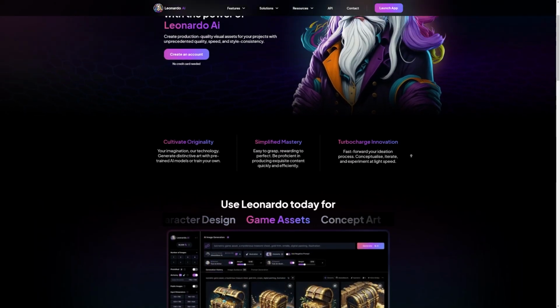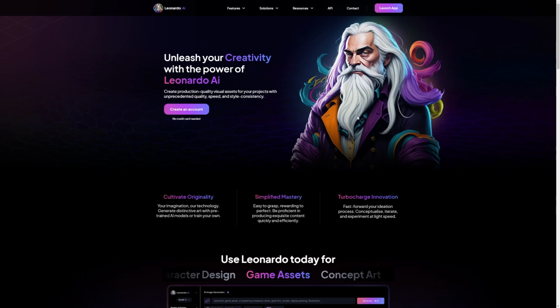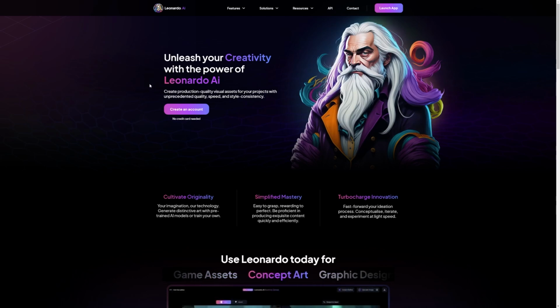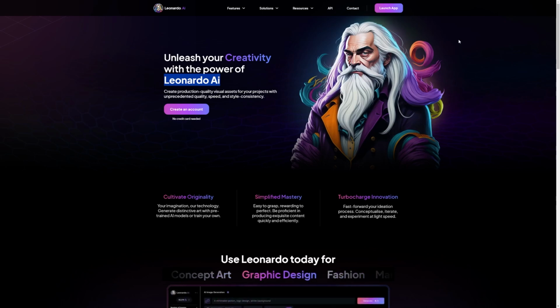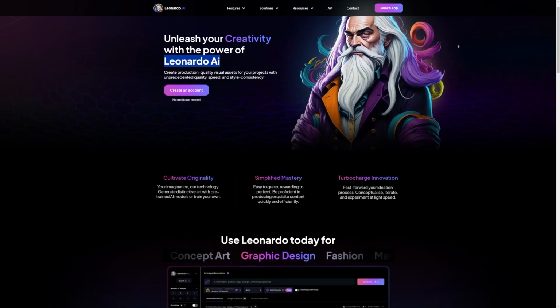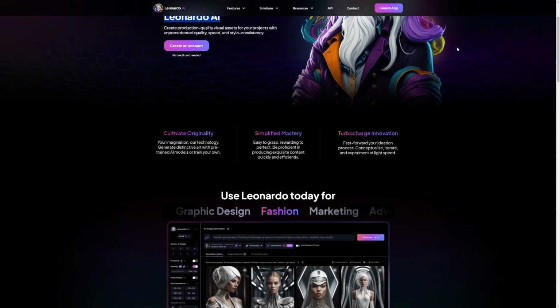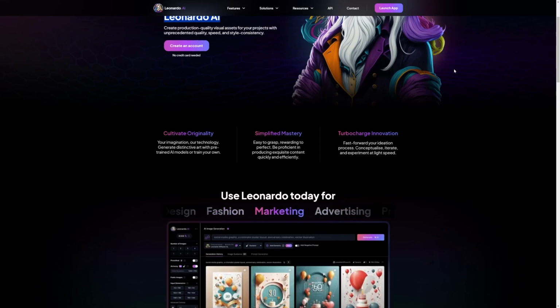So the key to everything today is Leonardo AI, and this is hands down one of the best AI image generators out there right now. You literally just type in your prompt here, and they will generate images that will literally blow your mind, as you're about to see in just a moment. But first things first, we need a prompt to put into Leonardo AI.